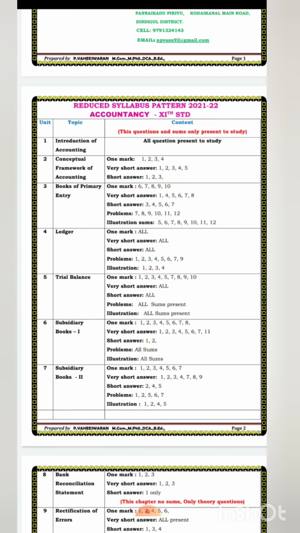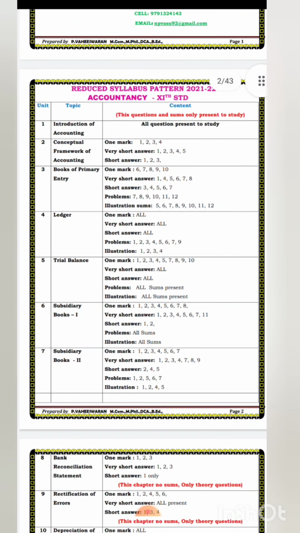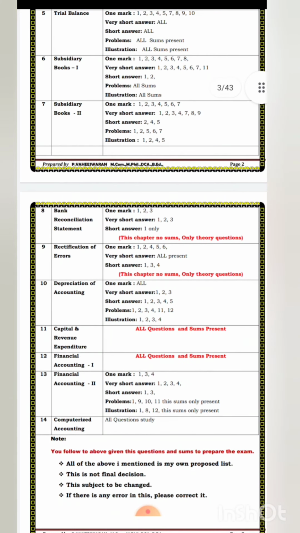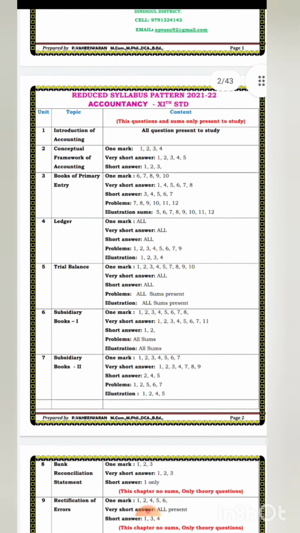So first of all we have to focus on all 7 chapters. What I decide is, in one class we focus on the first 7 chapters. In the next class, since weekly we have 3 classes, no? In one class we focus on the revision of the first 7 chapters, and the second class will have the lesson from chapter 12, financial accounting 1, and chapter 13, financial accounting 2.